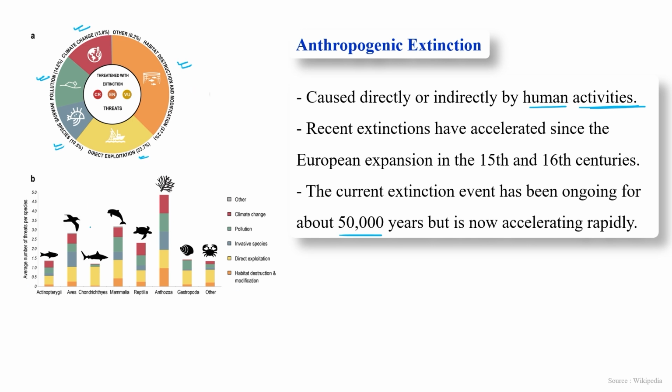As you can see in this graph also, certain kinds of birds, mammals, reptiles, and other types of animals went extinct because of various reasons. But the main reason is habitat destruction in the case of arthropods. Sometimes climate change in many species, sometimes invasive species, and in the case of fishes, mainly direct exploitation, and for wildlife animals, direct exploitation is another reason. So these are the main factors.